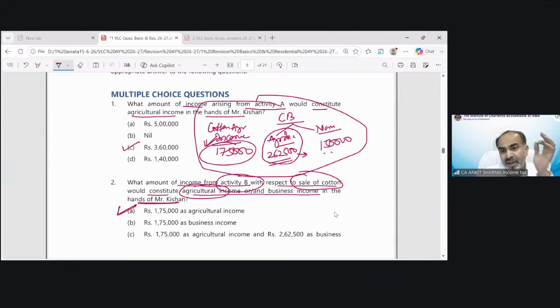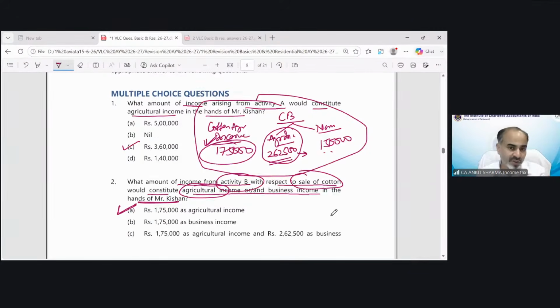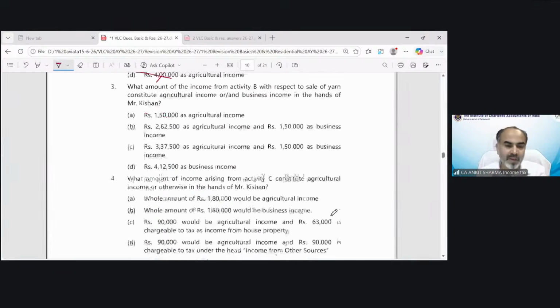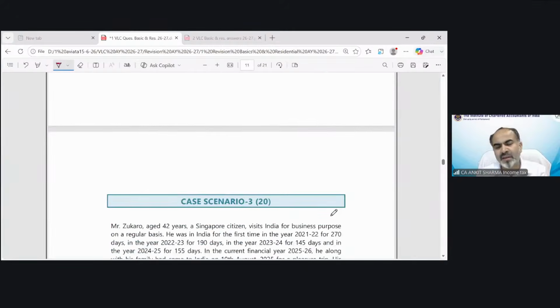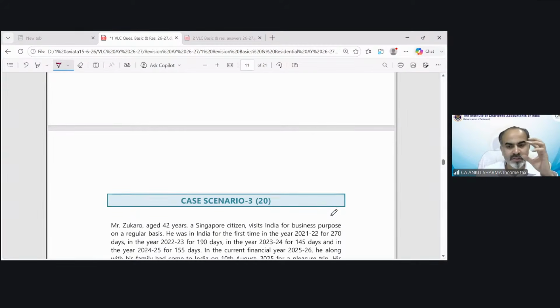And absolutely, I can understand most of the students would be confused. What should we write down as the correct answer? So these classes are just to expand your knowledge in a different way. Even if we have the solution in front of us, we have to understand how to select the answer in MCQs. Okay, it's a very, very interesting question. You can go through the 3rd point, 4th point, everything has been uploaded. All the questions, case scenarios have been uploaded on the portal. And the solution I will also upload so you can solve these points.